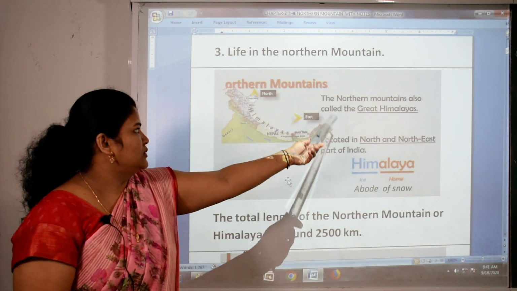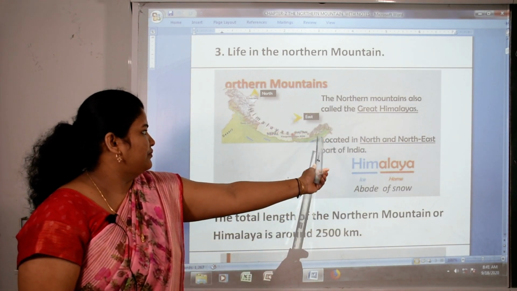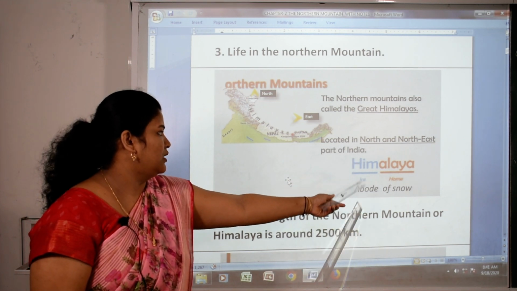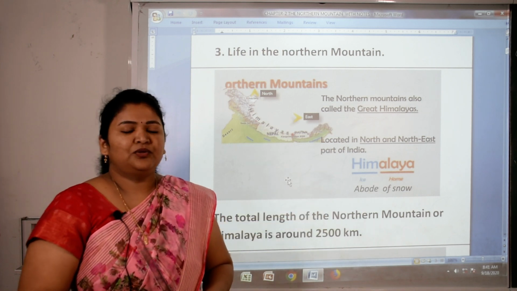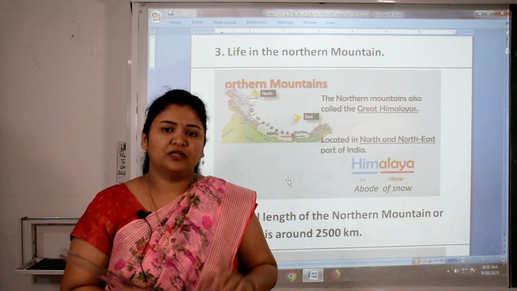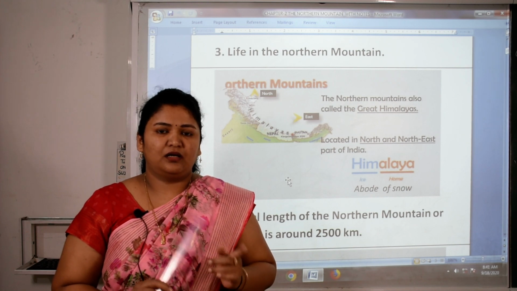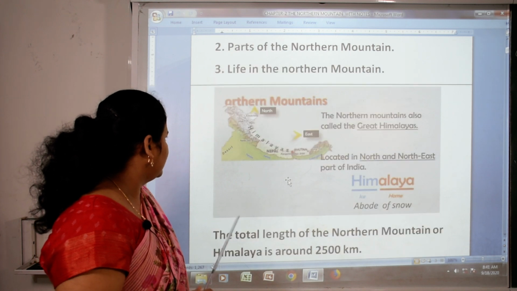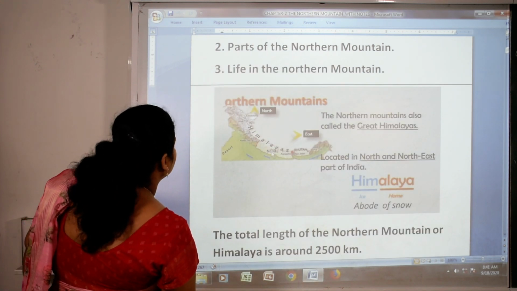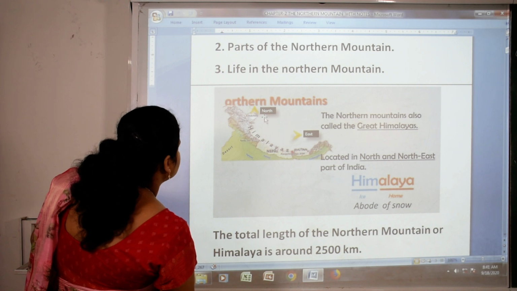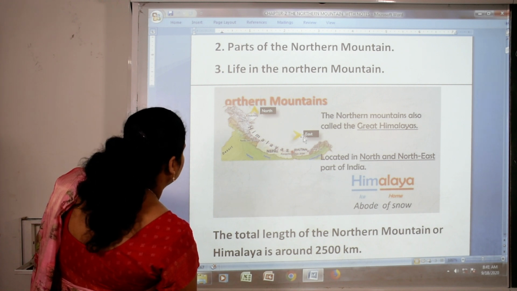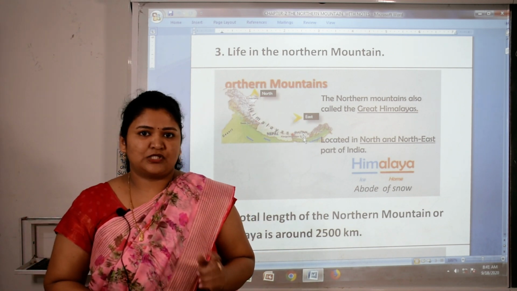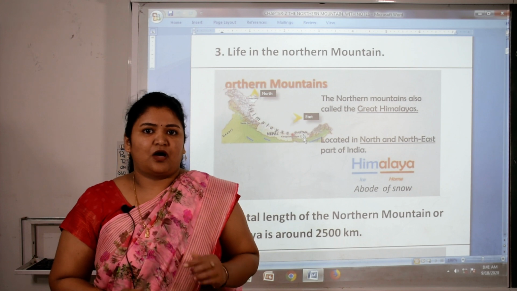The Northern Mountains, also called the Great Himalayas, are located in the north and northeast part of India. Himalaya, abode of snow. Children, do you know the Northern Mountains are also called the Great Himalaya, and the Great Himalaya is our pride. It is located in the north and east side. You can see here, this is north and here is east. And what is the meaning of Himalaya? Him means snow and Alaya means house of snow.